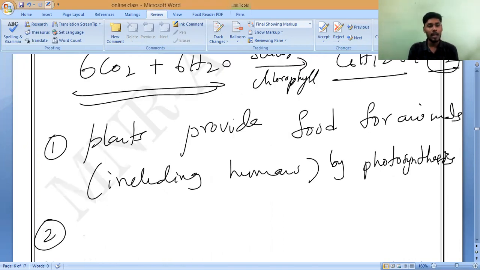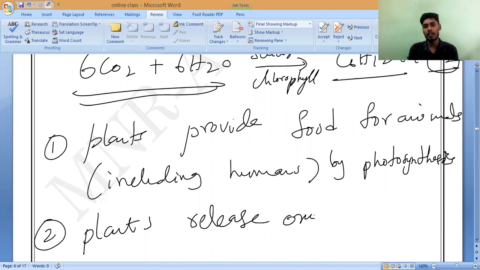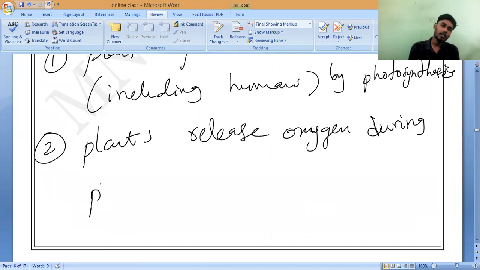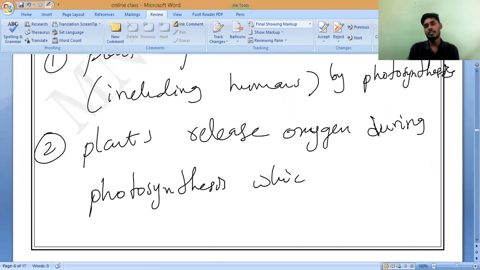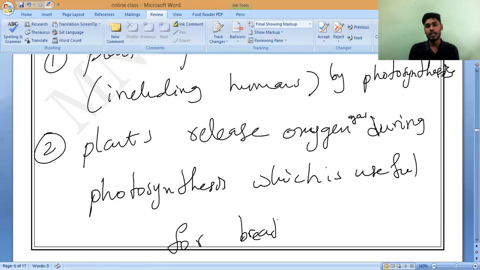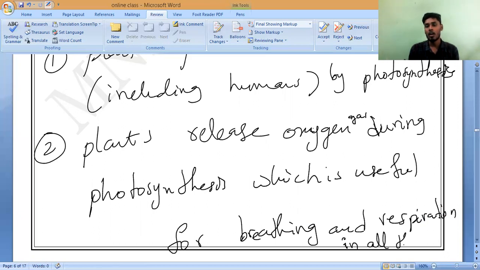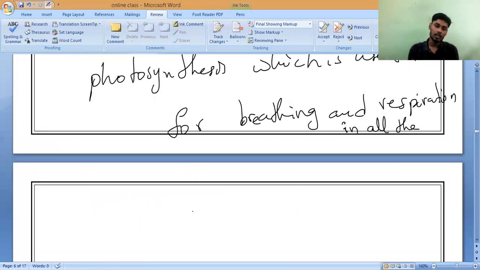Plants, the second use: plants release oxygen during photosynthesis, which is oxygen gas, useful for breathing and respiration in all the animals, in all the organisms.